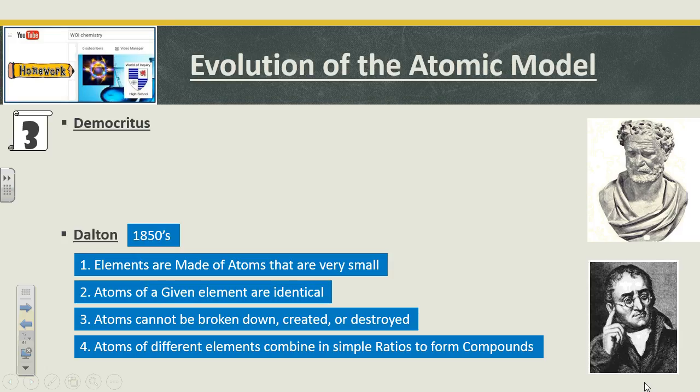4, atoms of different elements combine in simple ratios to form compounds. This is another fabulous idea that is also true. Water is H2O. Water is not H3O. Water is not HO. Water is not H2O2. It is specifically H2O: 2 hydrogens, 1 oxygen. Specific ratio. Every water molecule, the same ratio. Okay? Very, very easy idea, but very, very important in the big scheme of things.